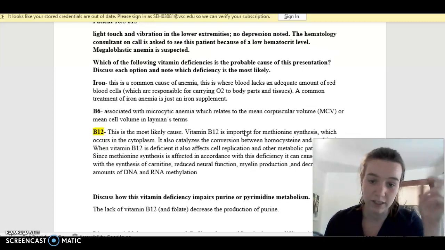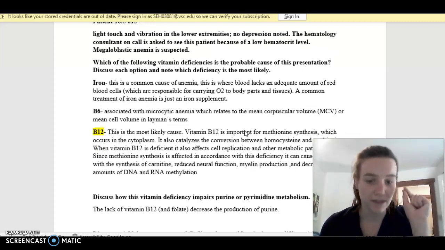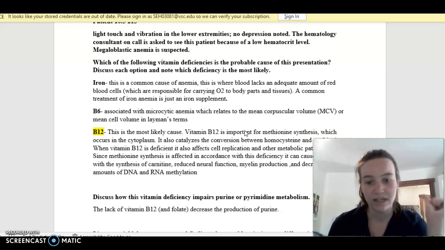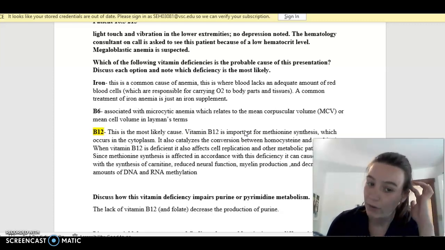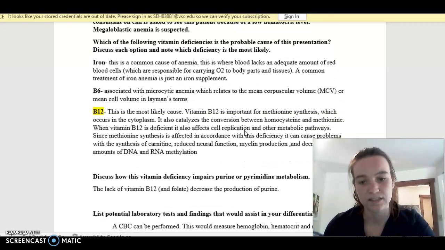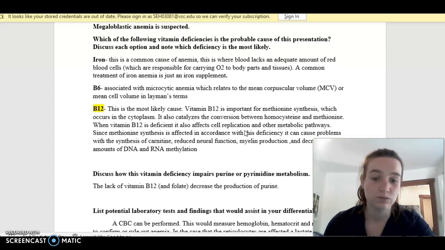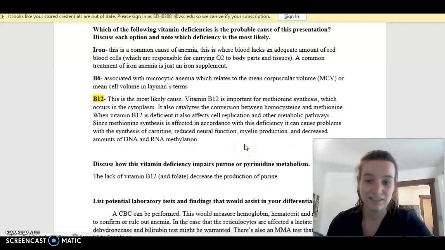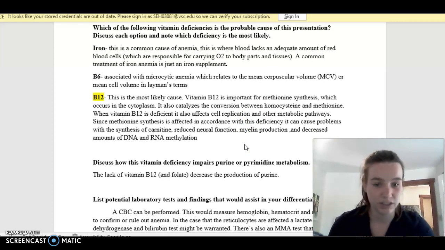B12 is most likely the cause because it's important for methionine synthesis, which occurs in the cytoplasm. It also catalyzes the conversion between homocysteine and methionine. When vitamin B12 is deficient, it also affects cell replication and other metabolic pathways. Since the synthesis is affected in accordance with this deficiency, it can cause problems with the synthesis of carnitine, reduced neural function, myelin production, and decreased amounts of DNA and RNA.